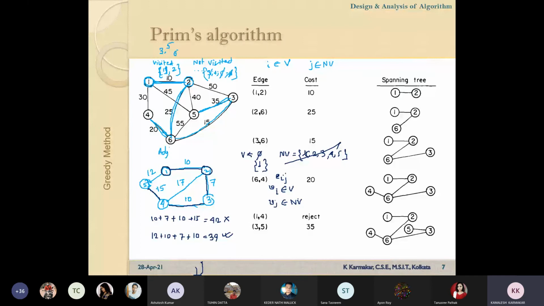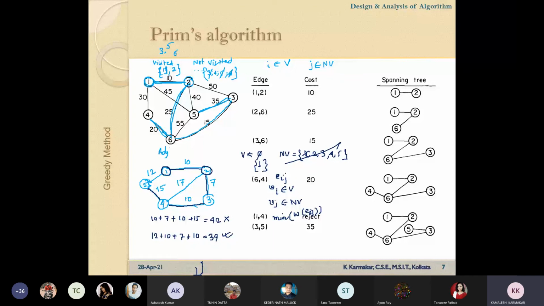We have to calculate the minimum cost of the weight of the edge Eij.